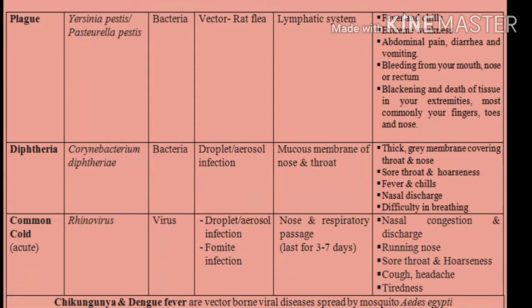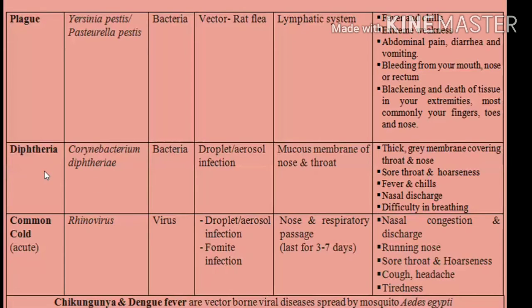Fever and chills, extreme weakness, abdominal pain, diarrhea, and vomiting are the symptoms. In extreme conditions, it can lead to bleeding from the mouth, nose, or rectum, as well as blackening and death of the tissues in the extremities, most commonly fingers, toes, and nose. So that is why it is called the Black Death.